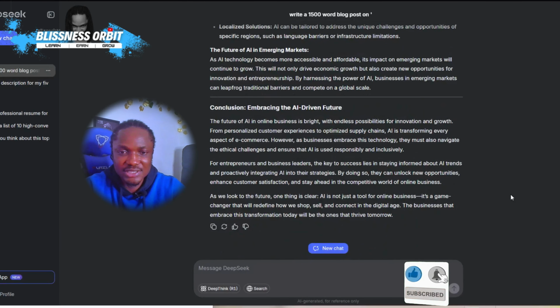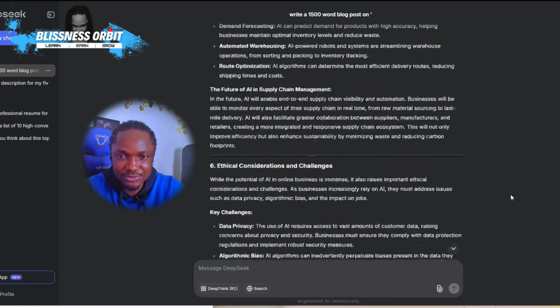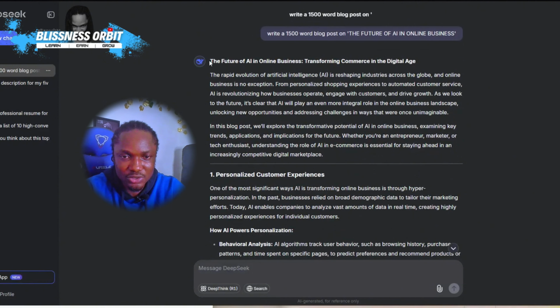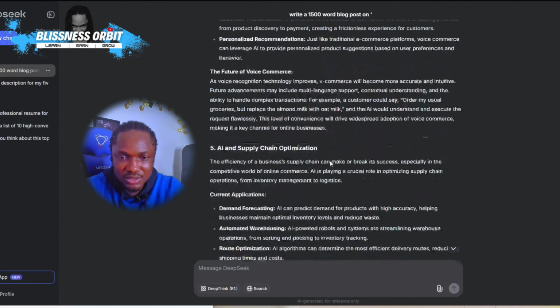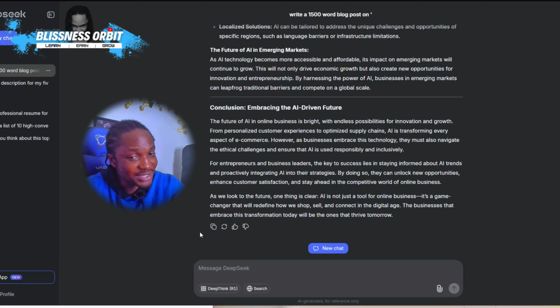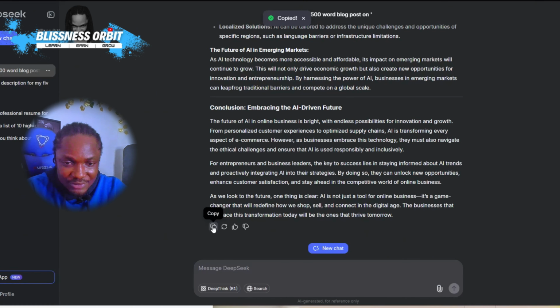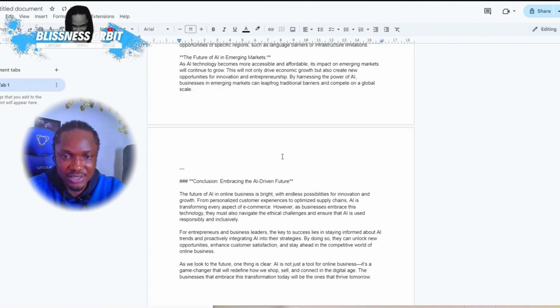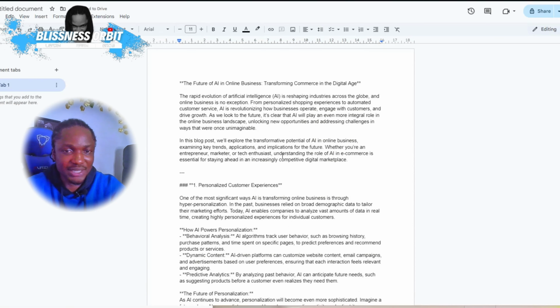Alright, so as you can see, DeepSeek has been generating the entire thing from start to finish. All we have to do is scroll back up on the right, and then you copy it from the beginning till the very end. Or you can just simply click here and it copies everything, right? So what you do is copy everything, and then you come to eBooks, and then you paste it right here. And you can now tweak it however you like.